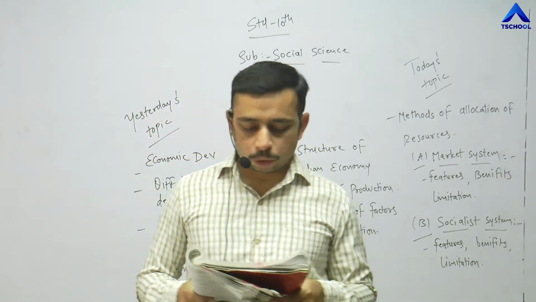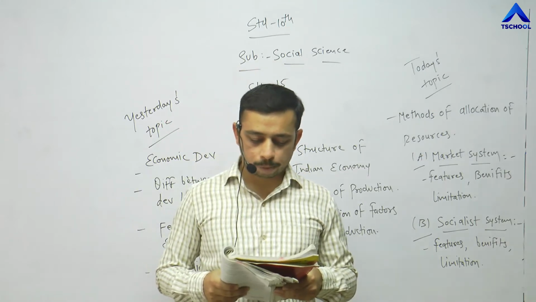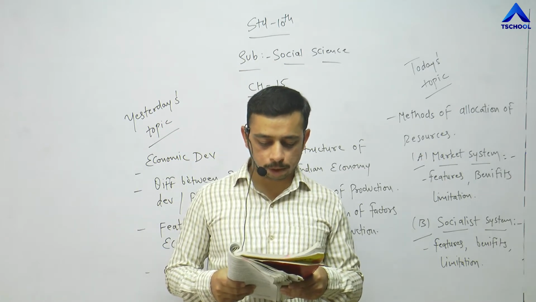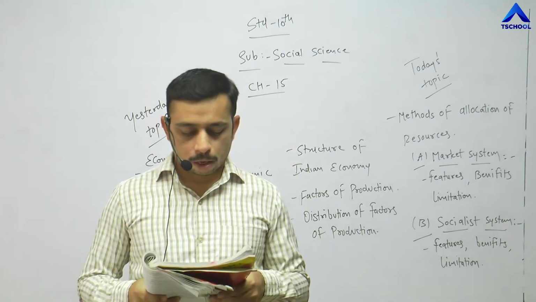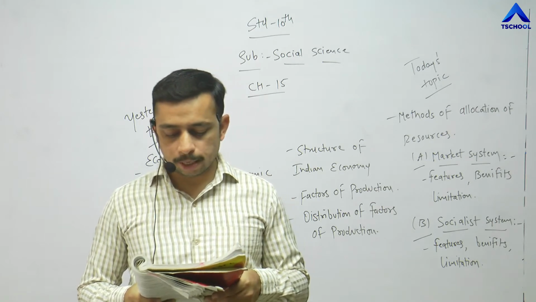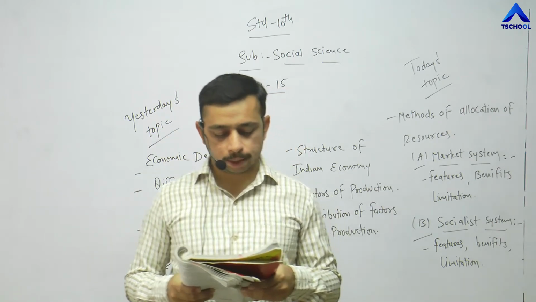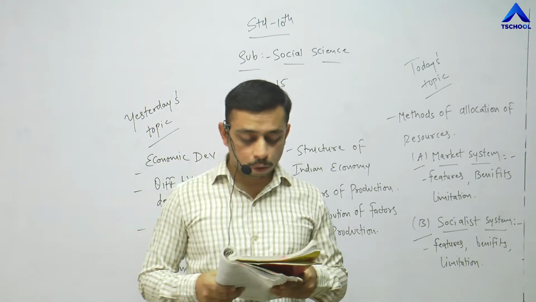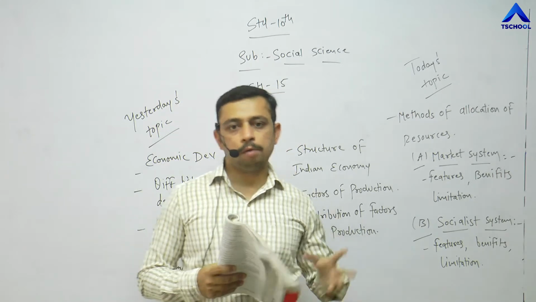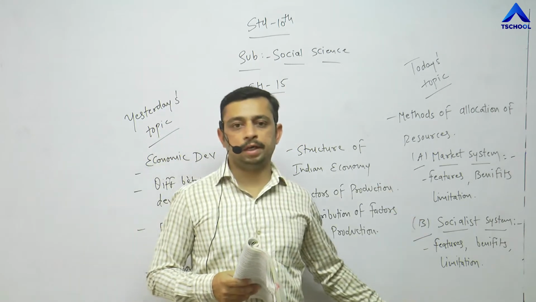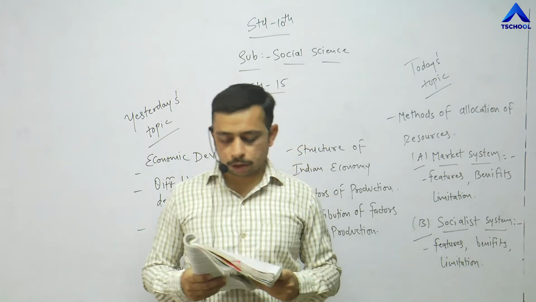Every nation tries to attain speedy economic development by making the best possible allocation of resources. Allotment of resources is mainly done by two methods. One is market mechanism and second is social system. Both the systems are opposite to each other. I have previously told that both are different. We can say both are opposite to each other.